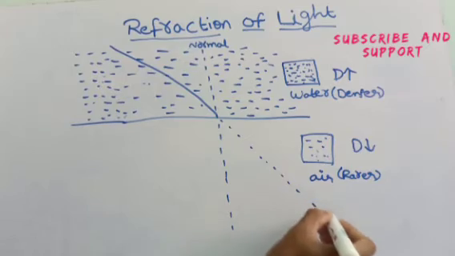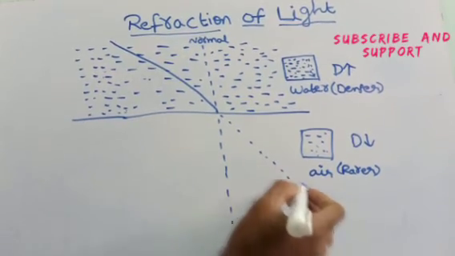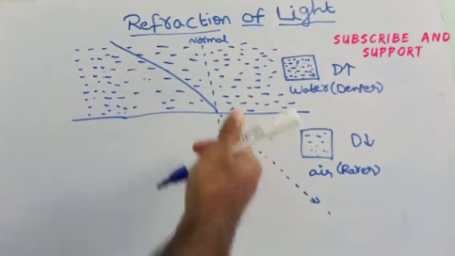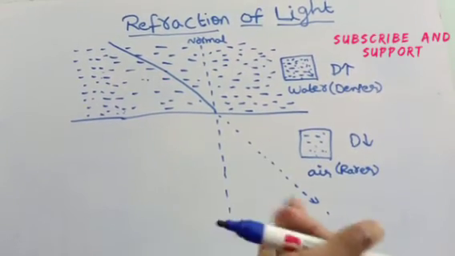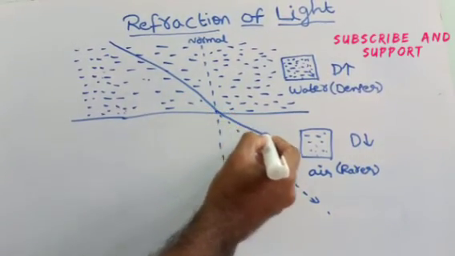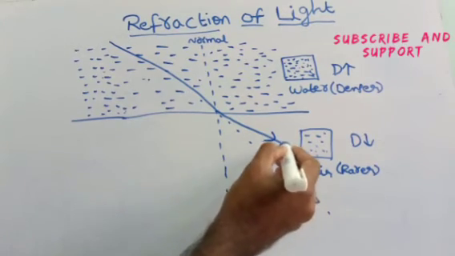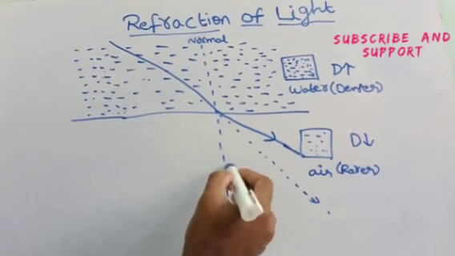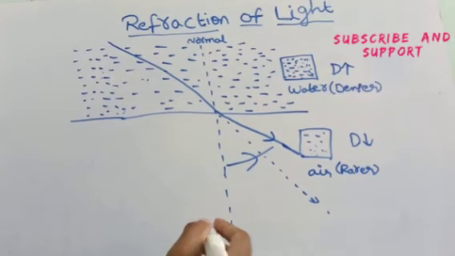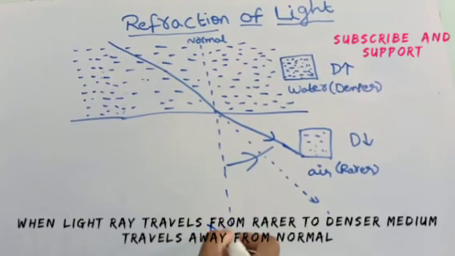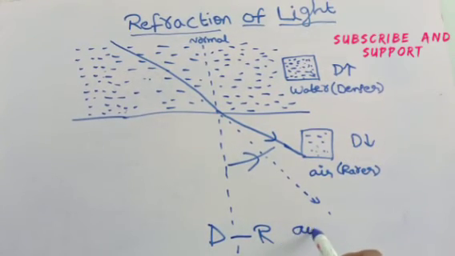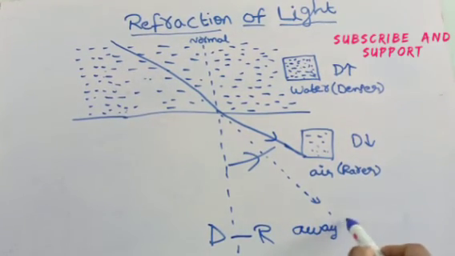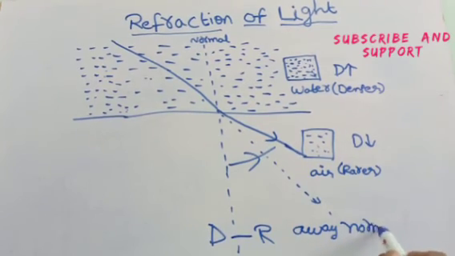Actually, if there is no medium change, then it has to travel like this in a straight line. But as it enters from denser to rarer medium, it gets some freedom to travel, free space to travel. So it travels away from the normal. When light travels from denser to rarer medium, it travels away from the normal.